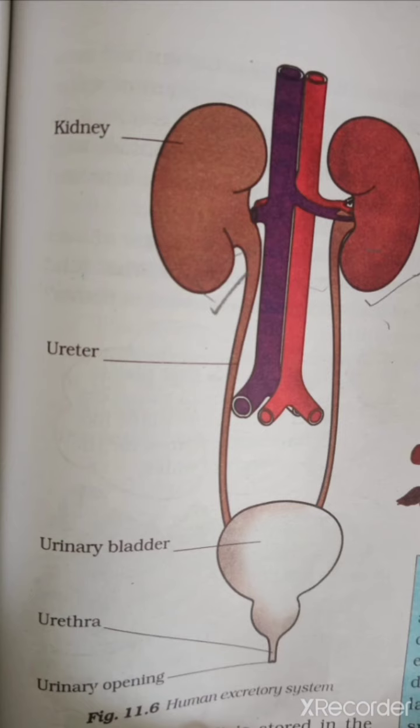And after this, from where is it passed out from our body? With the help of the urethra. So the urethra is the area where the urine passes out from our body. So this excretory system consists of these four main parts. First one is the kidney, second one is the ureter, third one is the urinary bladder, fourth one is the urethra, and the urinary opening, which means the place from which it goes out of the body.